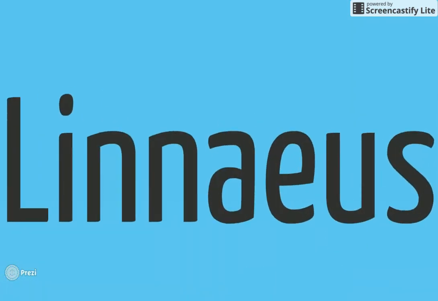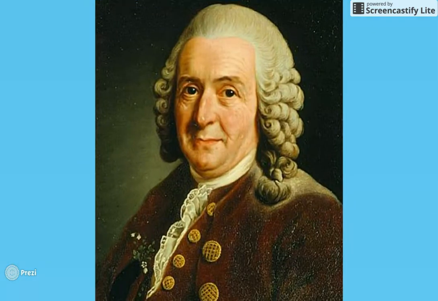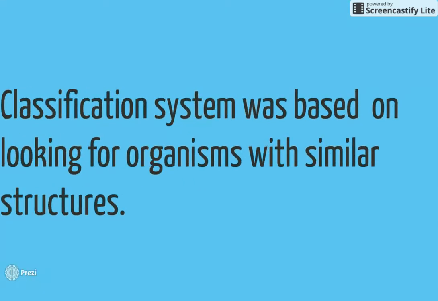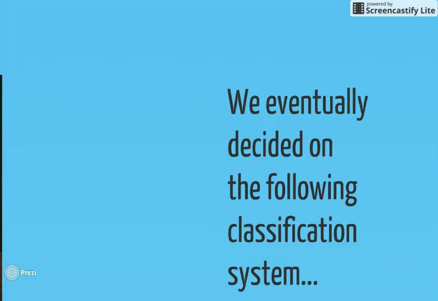Linnaeus came hundreds of years later, as you can see by his picture and what he looks like. And he said that the classification system was based on looking for organisms with similar structures. So physical structures, possible structures inside of them, ways that they react to things. So that's how they grouped organisms.